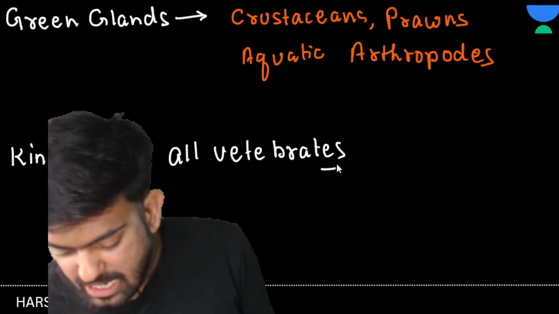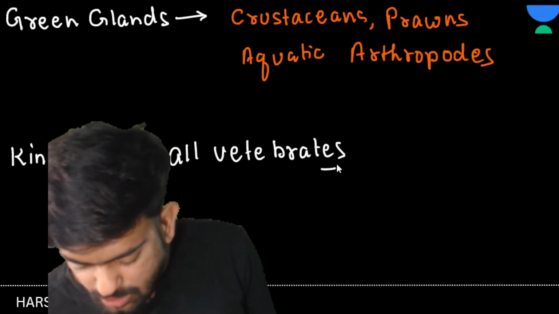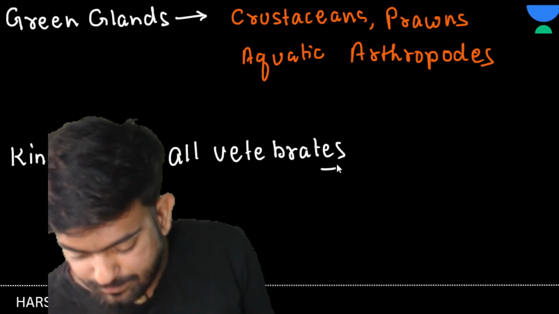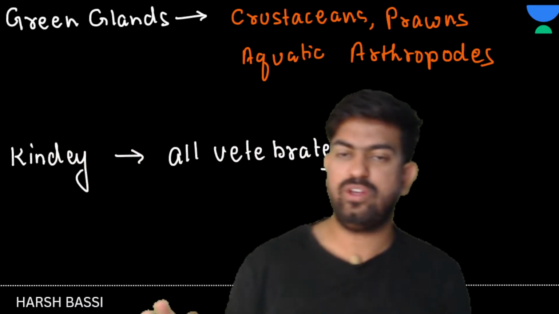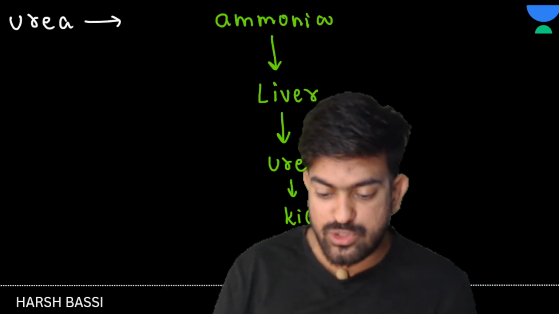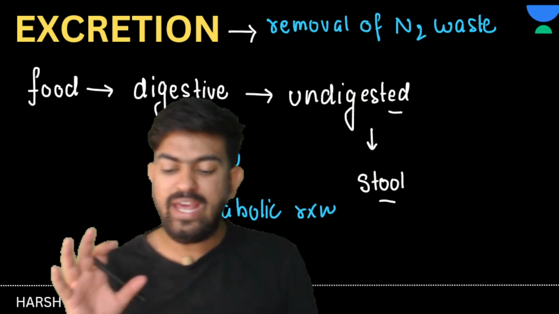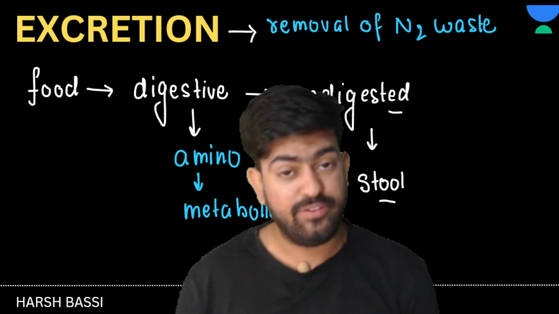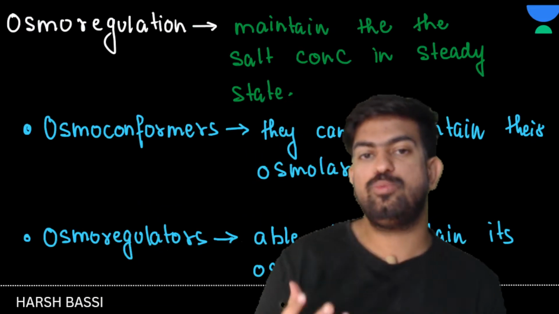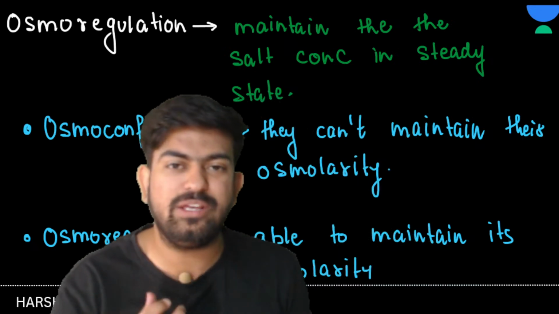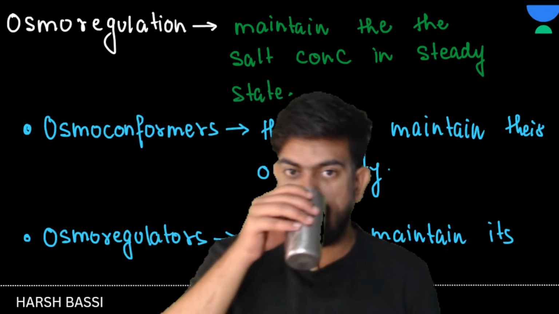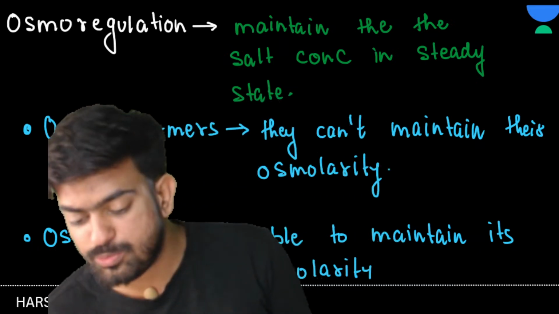Now let's move on and talk about the human excretory system. This was all the basic things which you have to study. Now we are going to start the main chapter. So we saw the definition of excretion, homeostasis, and what is osmoregulation. On the basis of osmoregulation, there are two types of organisms: osmoconformers and osmoregulators.